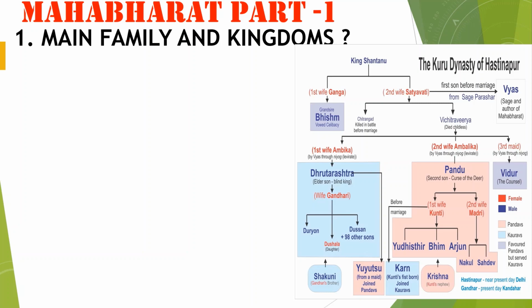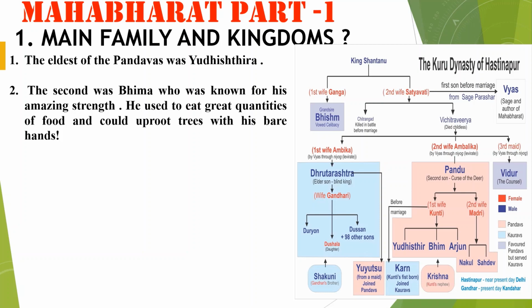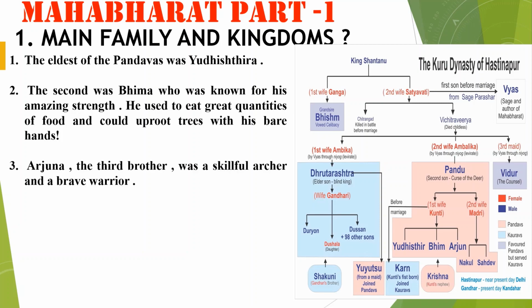Mahabharat Part 1. The second question is main family and kingdom. The eldest of Pandavas was Yudhishthira. The second was Bhim, who was known for his amazing strength. He used to eat great quantities of food and could uproot trees with his bare hands. Arjuna, the third brother, was a skillful archer and a brave warrior. Nakul and Sahadev were the youngest.